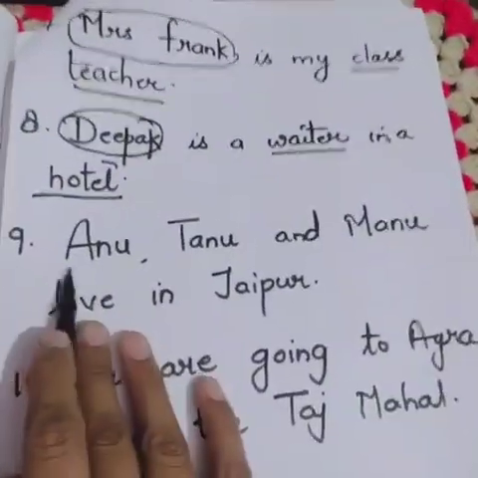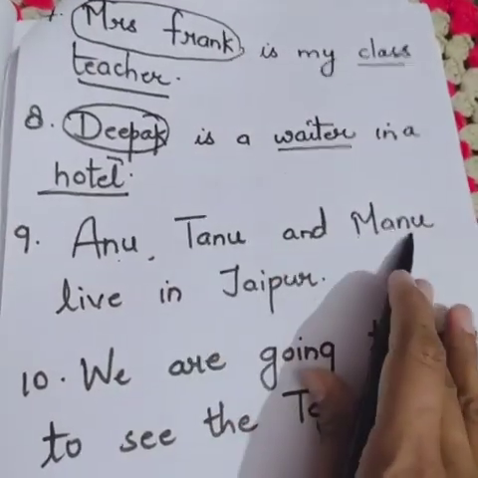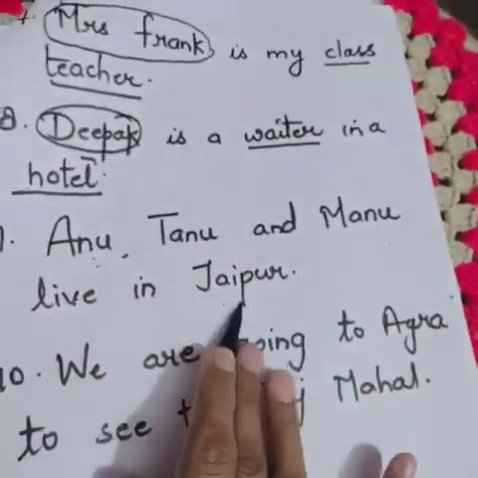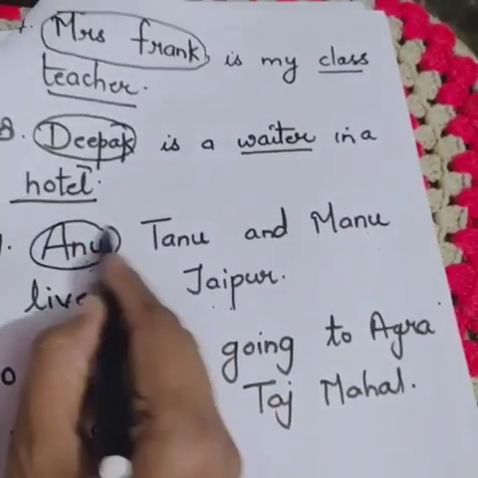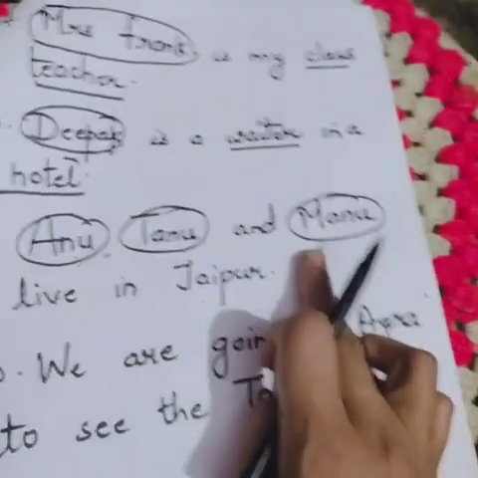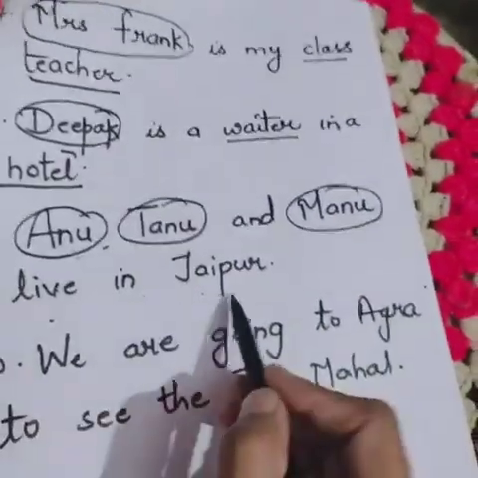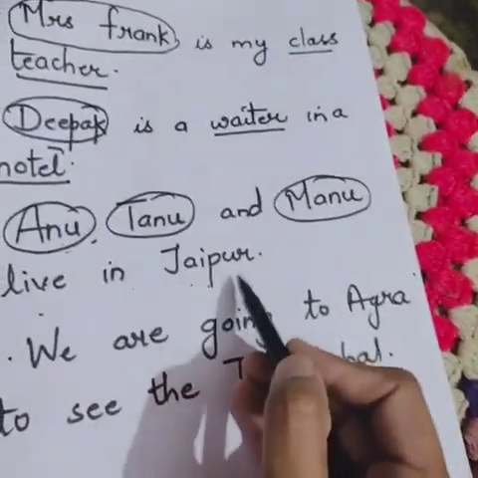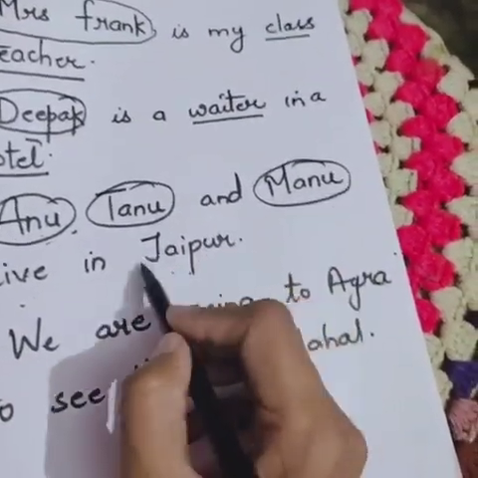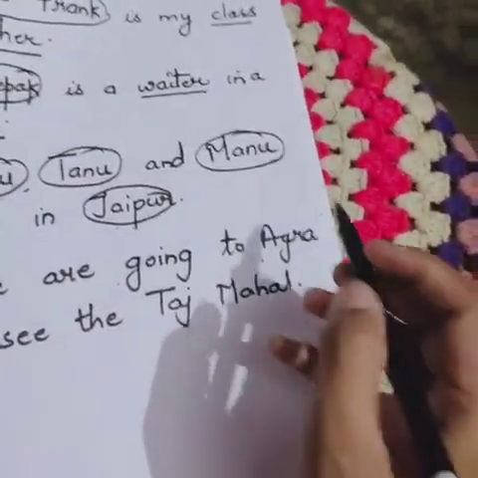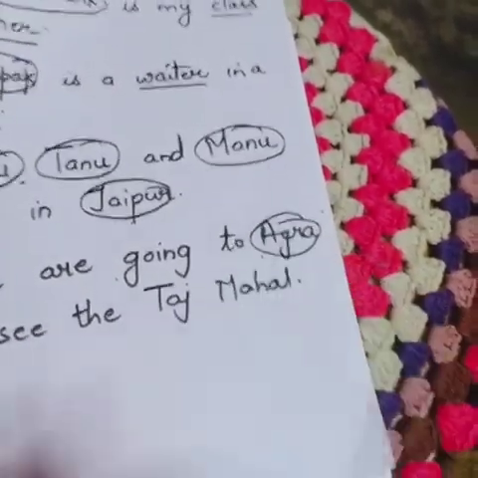Then the ninth one: Anu, Tanu and Manu live in Jaipur. Anu is the name of a girl. Tanu is the name of a girl and Manu is also the name of a girl. These are proper nouns. "Live in Jaipur." Where they live, they have mentioned the name of the place. The name of the place is Jaipur. Jaipur is the name of a place. It's a proper noun. We are going to Agra. Agra is the name of a place. It's a proper noun.